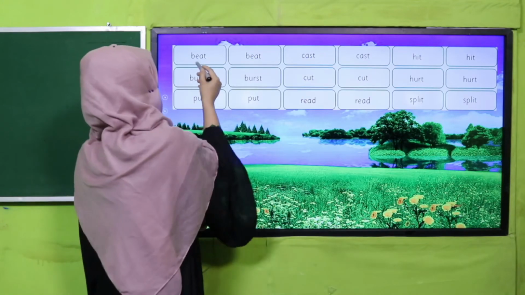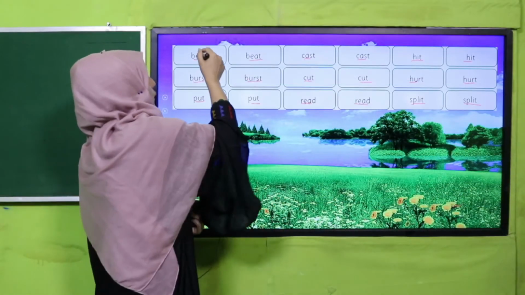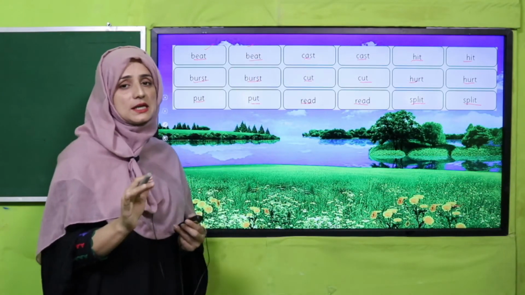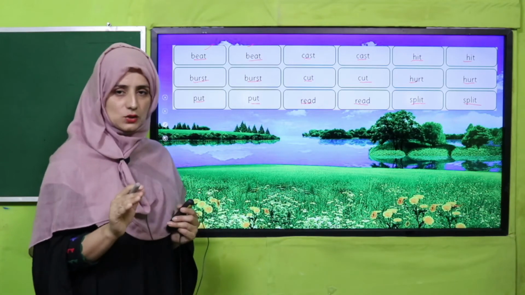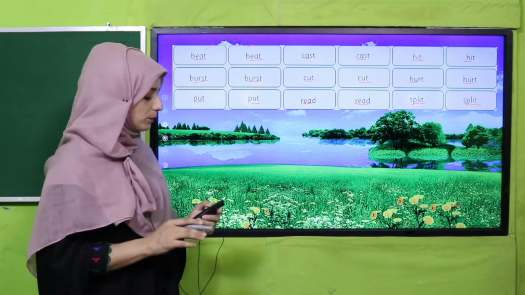See there: beat, beat, burst, burst, put, put, cut, cut, cast, cast, read, read, hit, hit, heard, heard, split, split. Yes, my dear students, so you can judge that the first and second form are the same. Such types of verbs are also called irregular verbs. They do not change their form.